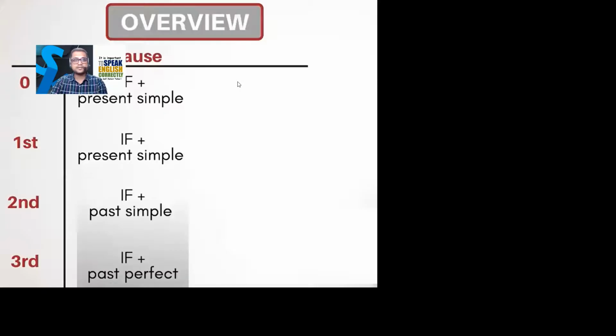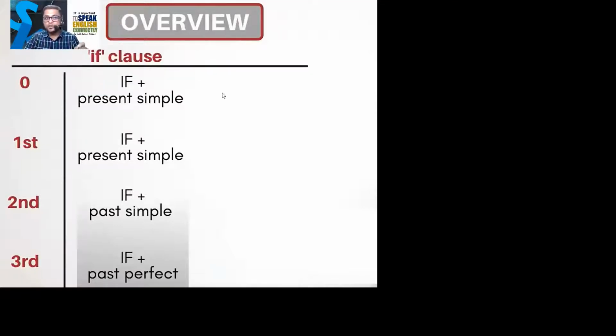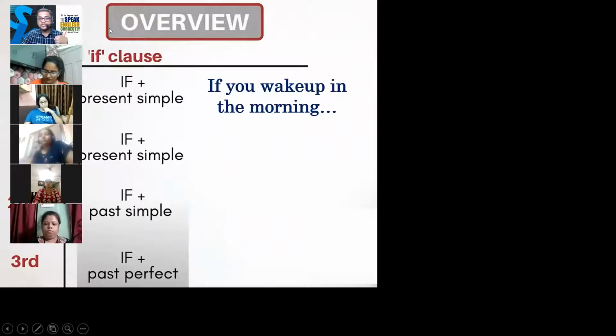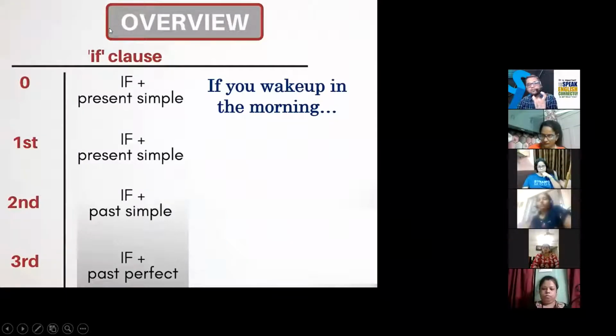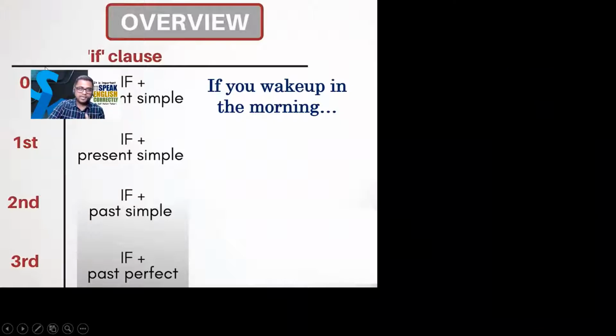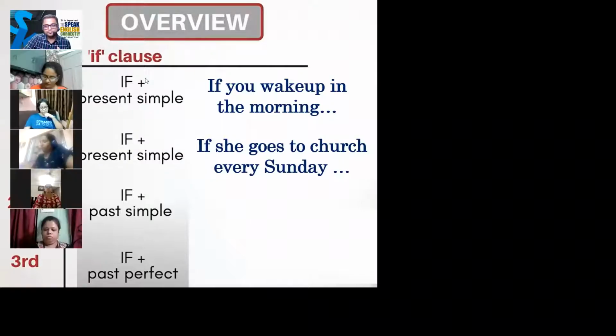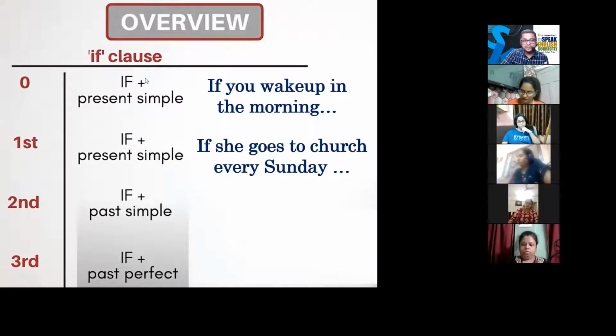Okay, look at the sentence. So if and present simple, and suppose it is a 0 type sentence, the sentence could be if you wake up in the morning. So here you see, if you wake up in the morning, there is one if and only one verb. Let's go for the first type. This would also come with if and present simple. The same kind of sentence. If she goes to church every Sunday.